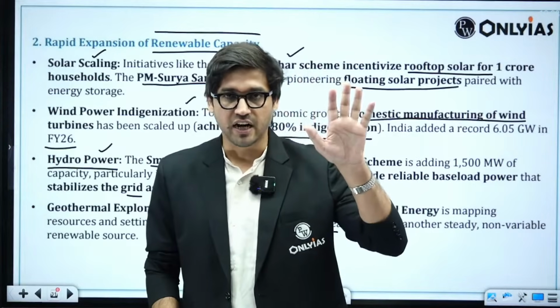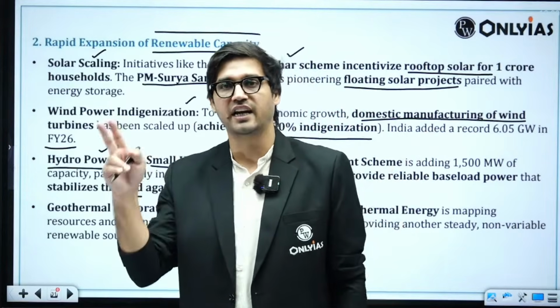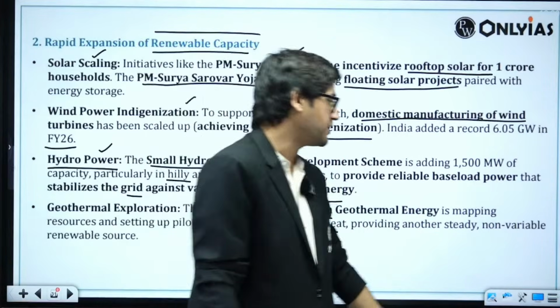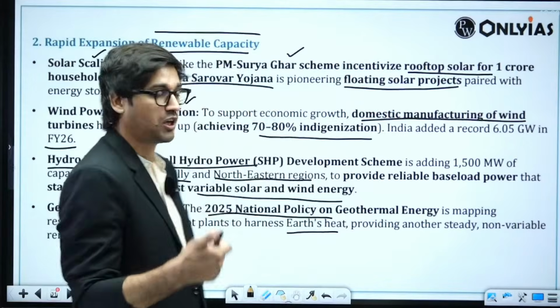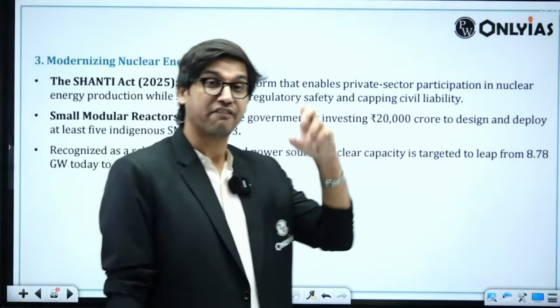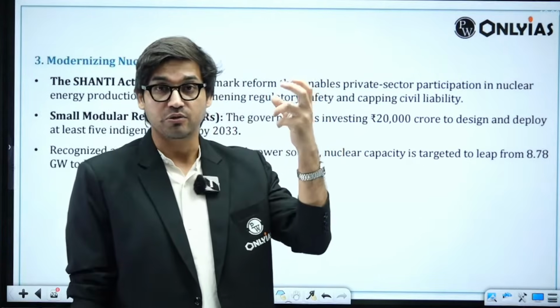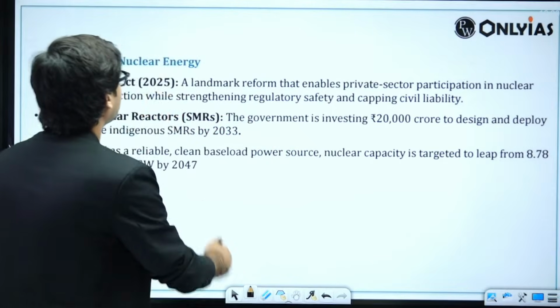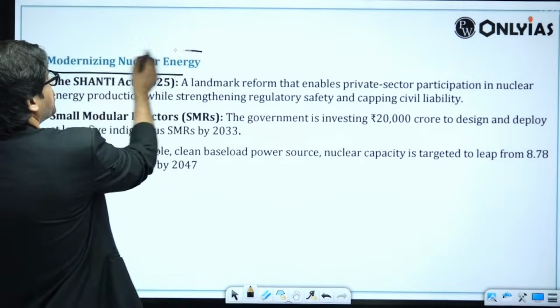Which means first strategy will be conventional sources, the second one will be renewable sources. Then there is a third layer to this strategy too, which is nuclear, go atomic. Because the Shanti Act was passed, in reference to that development, I will also use that point here, which is the third aspect, modernizing nuclear energy.